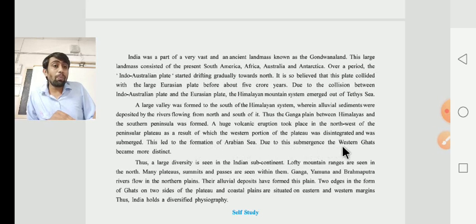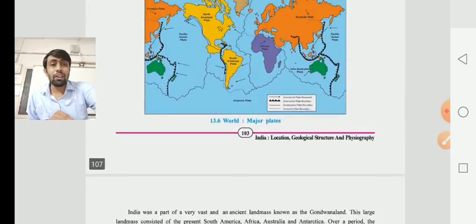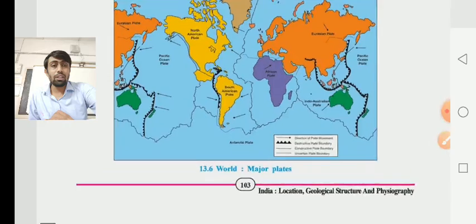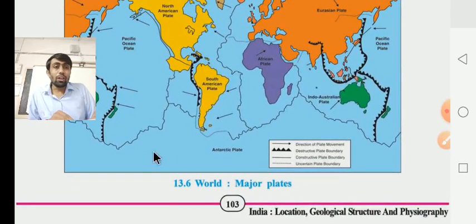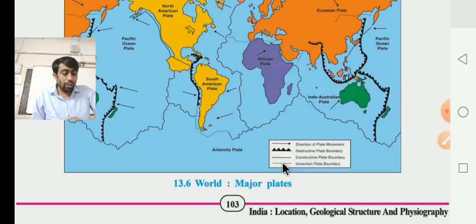Due to this submergence, the Western Ghat became more distinct. Distinct means different. Just look at this image. You know very well that we have already learned about all kinds of plates, and they have given in the image the direction of the plate movements.